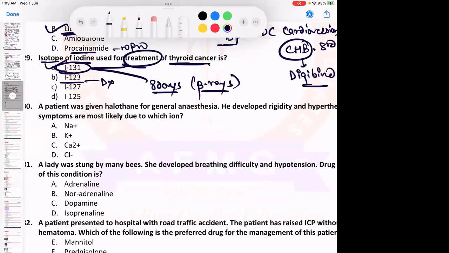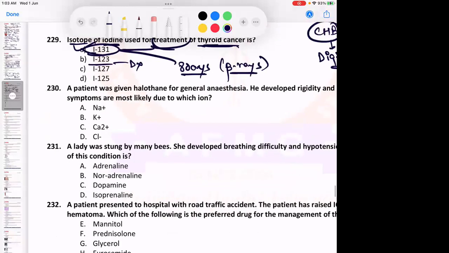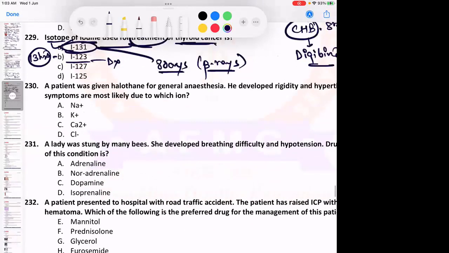And after this radioactive iodine therapy, the patient will need lifelong thyroxine supplementation. Therefore, it is avoided in young patients less than 35 years of age. Okay? And the half-life of iodine 123, which is used for diagnosis, is only 13 hours. So kam time ke liye hai, isiliye usually it is used for diagnosis.